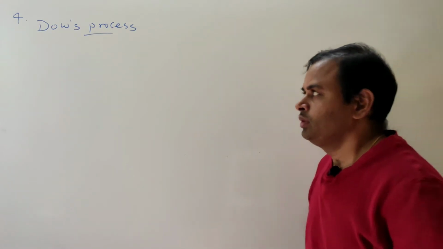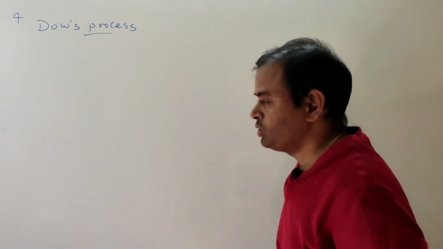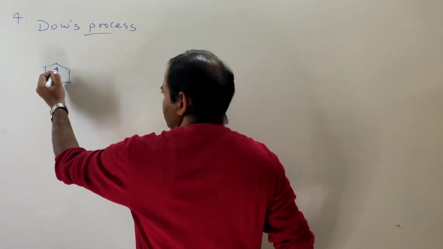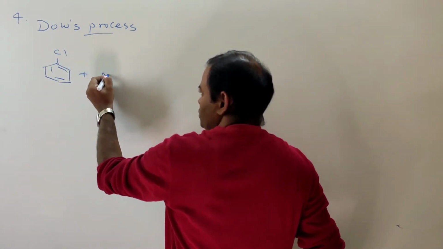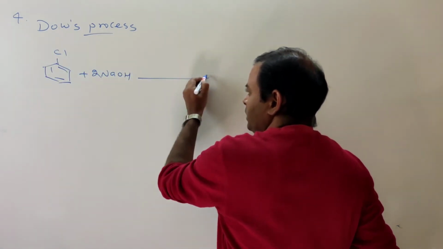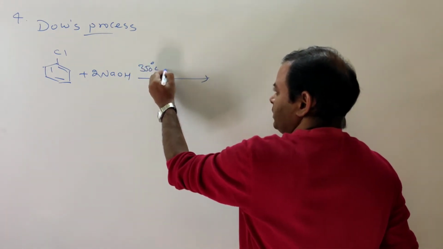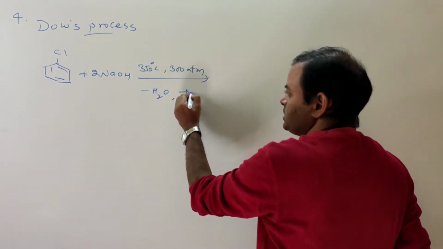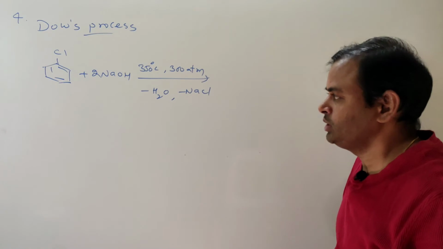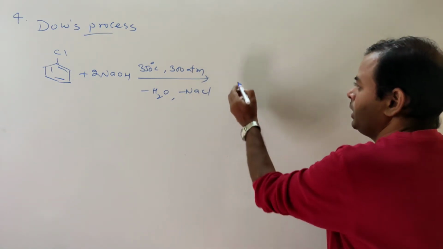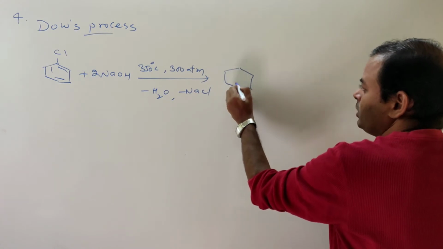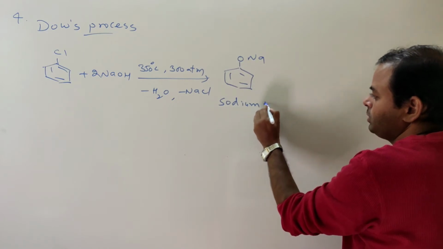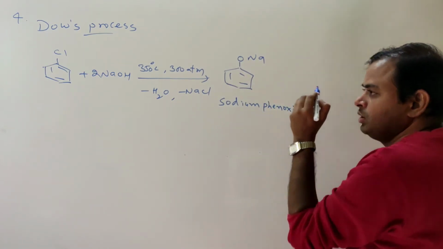Next, the fourth named reaction, that is Dow's process. What is Dow's process? Conversion of chlorobenzene with NaOH at 350 degrees centigrade and 300 atmosphere pressure. Removal of HCl as NaCl and H2O takes place and leads to the formation of sodium phenoxide, ONa.